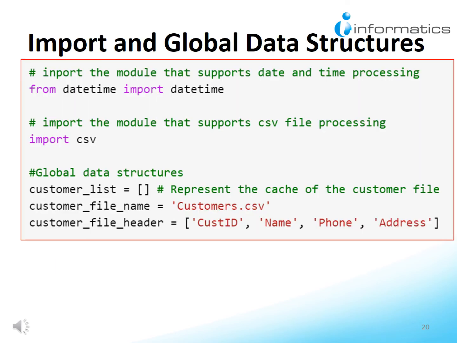This slide shows the library package and data structure to be used in the program. The first import statement looks strange. The first datetime indicates a module. The second datetime is an object defined inside the module. The import statement makes the object available to the subsequent code. Datetime is used to retrieve the current date and time to form part of the welcome message. The next few lines have been explained in the previous examples.